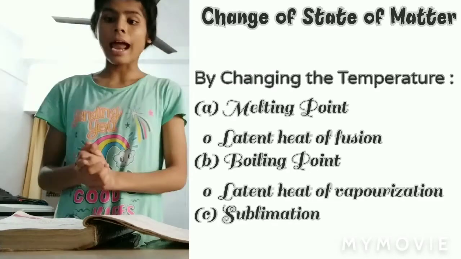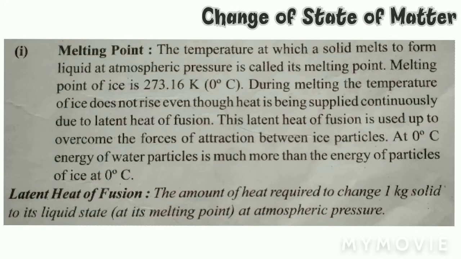The temperature at which a solid melts to form liquid at atmospheric pressure is called its melting point. Melting point of ice is 273.16 Kelvin, 0 degrees Celsius. During melting, the temperature of ice does not rise even though heat is being supplied continuously due to latent heat of fusion. The latent heat of fusion is used up to overcome the forces of attraction between ice particles.